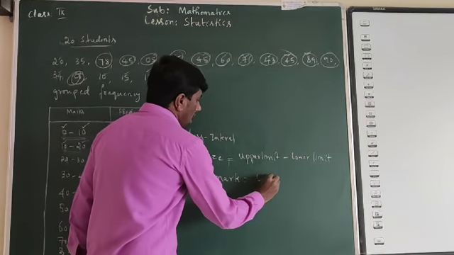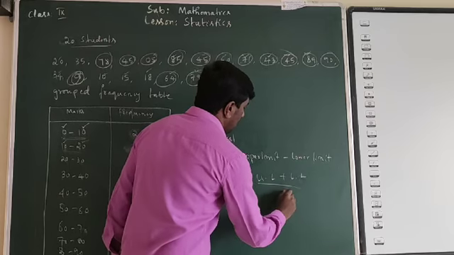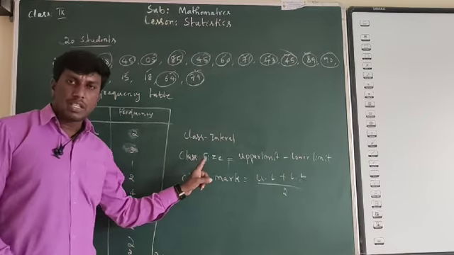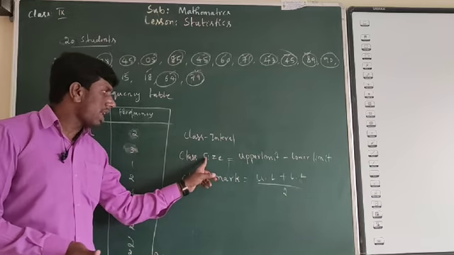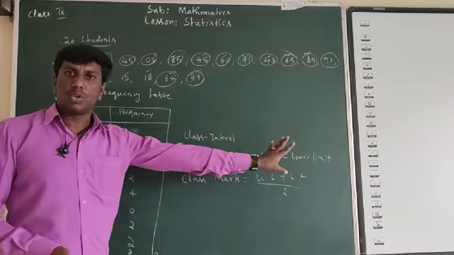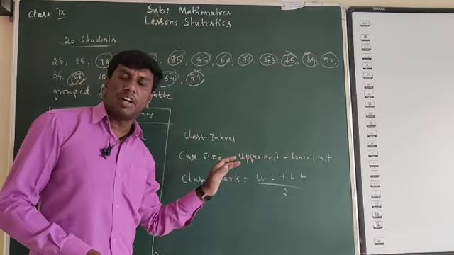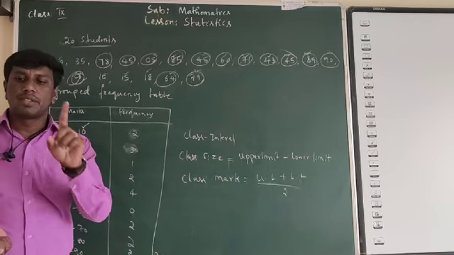Then class mark. Class mark is upper limit plus lower limit divided by 2. These words are very important. Class size is very important. Class mark is very important. How to find out class size? Upper limit minus lower limit gives the class size. Class mark is lower limit plus upper limit divided by 2.